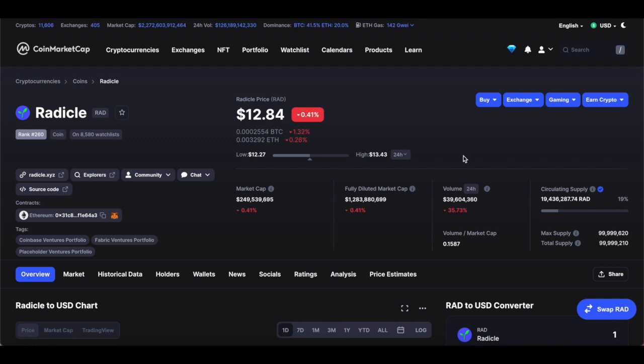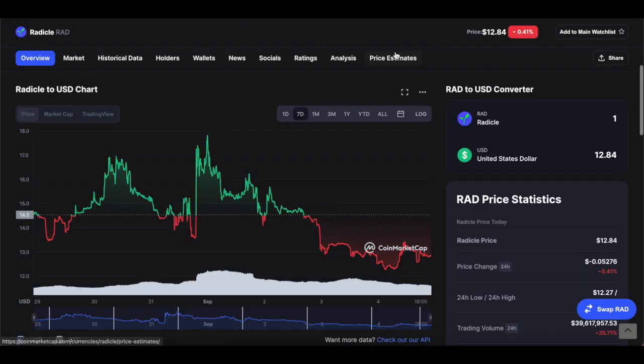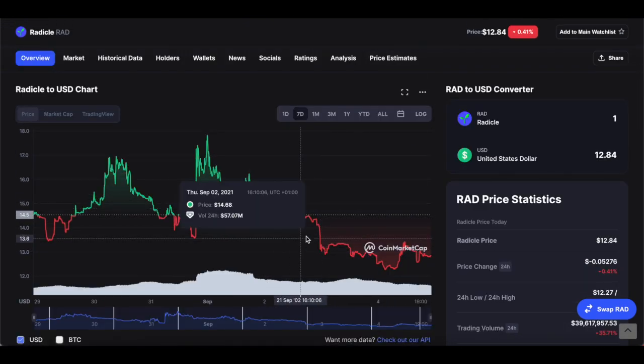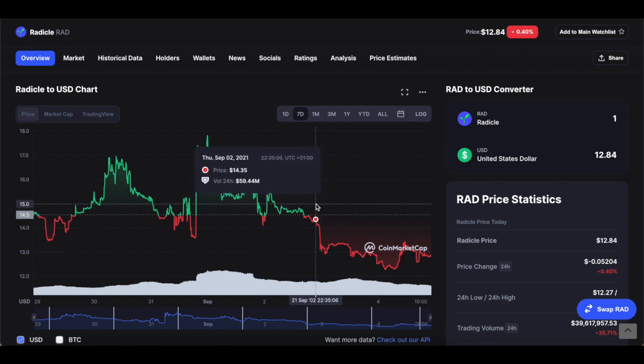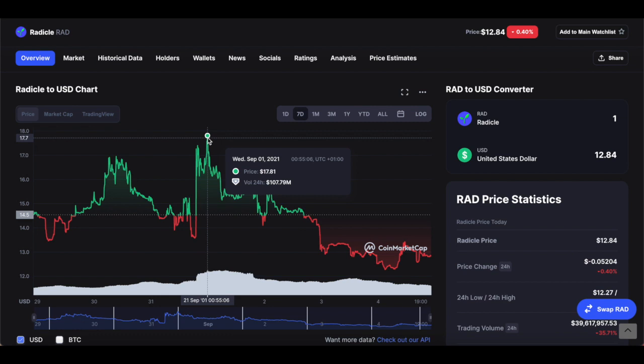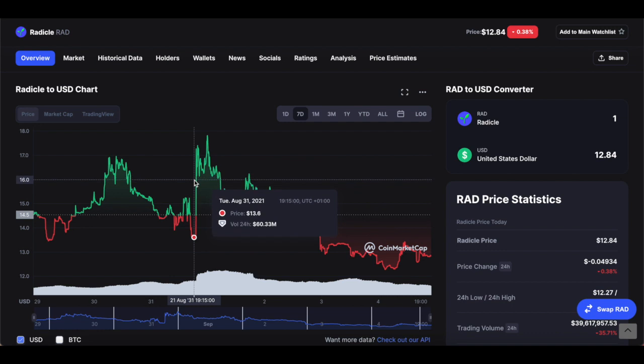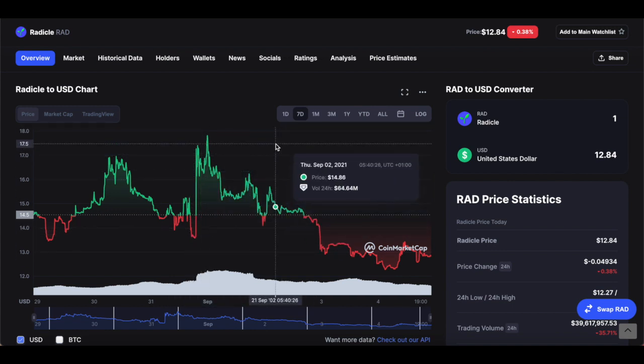Right now the price is doing really well, actually. Despite the red minuses that you can see along this page, it's doing really well lately, and I'll explain why. The red minuses are obviously because the price has been falling in the last couple of days. Previously, the price was at $17 on the 1st of September. However, on the 31st of August, the price was around $15.06. So it's not the first time it's been down this low. It's not the first time, it's not the last time.